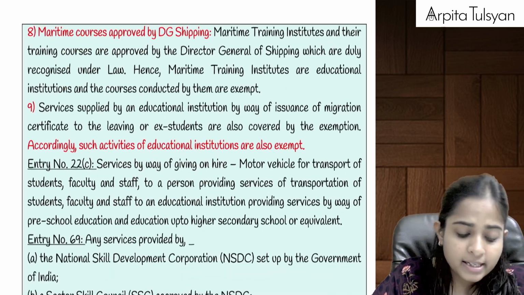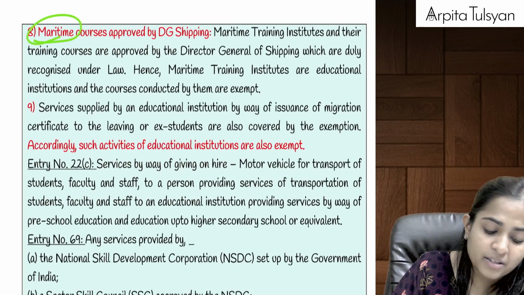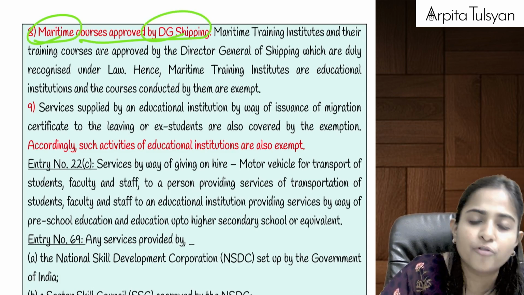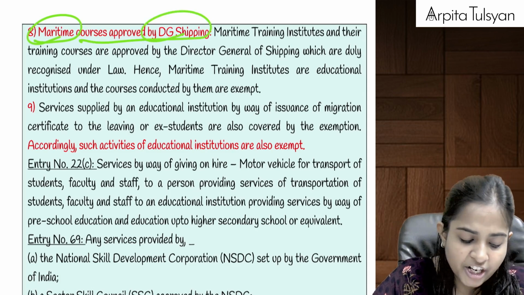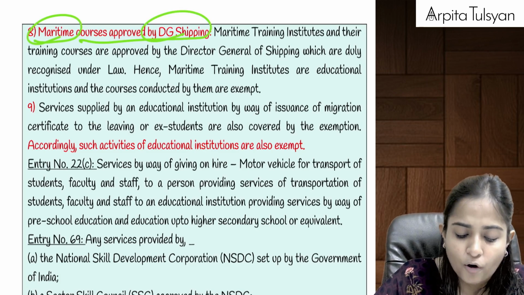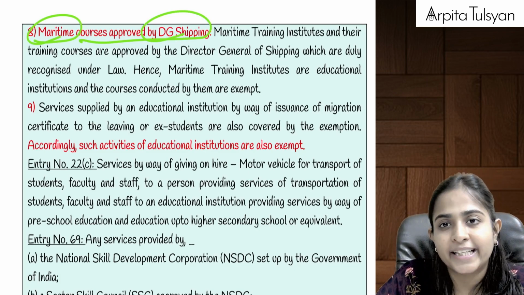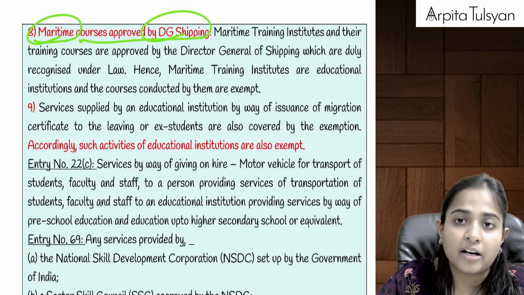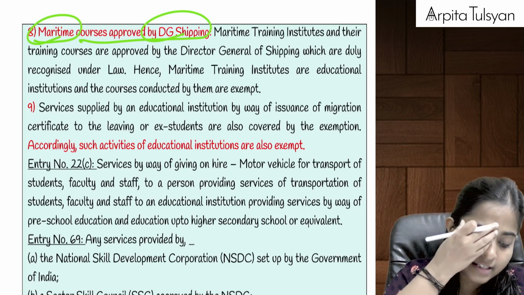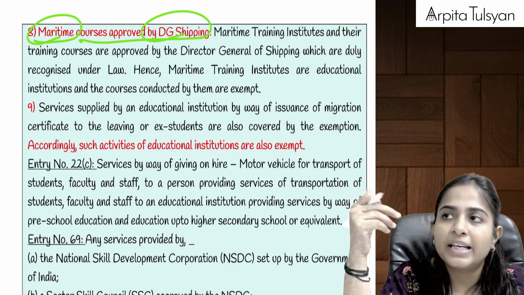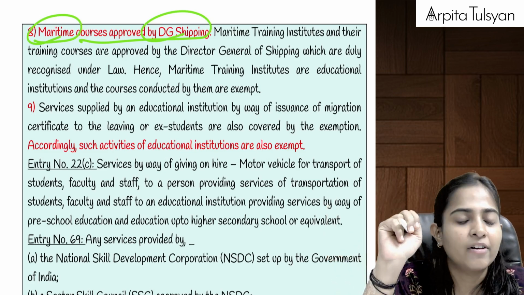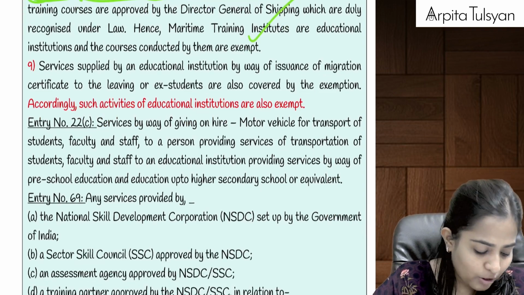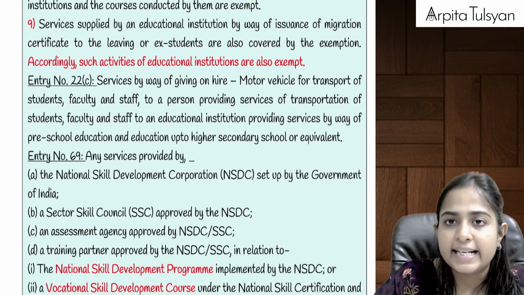In other points, any maritime courses, marine related courses or shipping related courses which are approved by DG Shipping, Director General of Shipping, like marine institutes which provide sailing related services, education, training courses, etc. Now even these are recognized by law, so even they will fall under type 2 educational institution, and any services provided by them will also be considered as totally exempted, right?